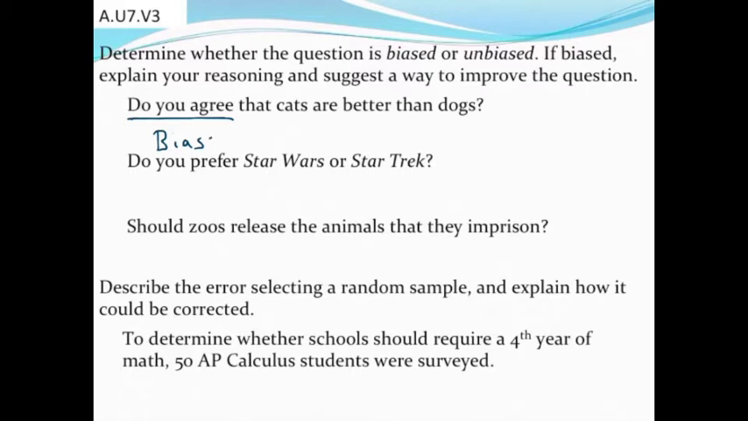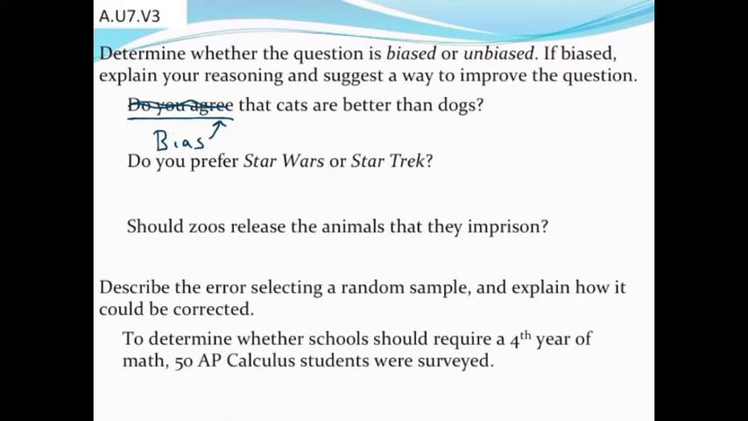So I'd say this question is definitely biased, and a potential way to improve it is maybe to remove that part and just say something like, do you prefer cats or dogs? Or do you like cats or dogs better? Basically, get rid of that phrase that's going to make people want to answer potentially a certain way.